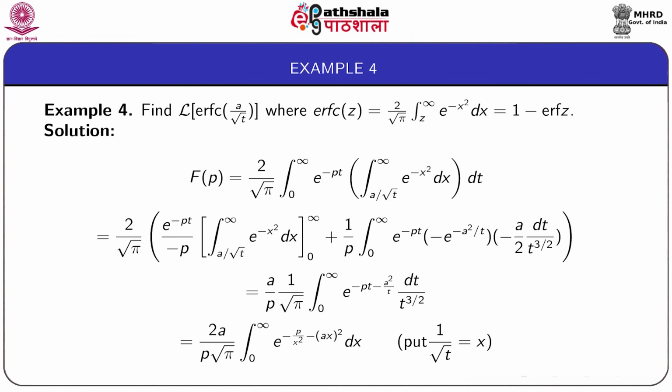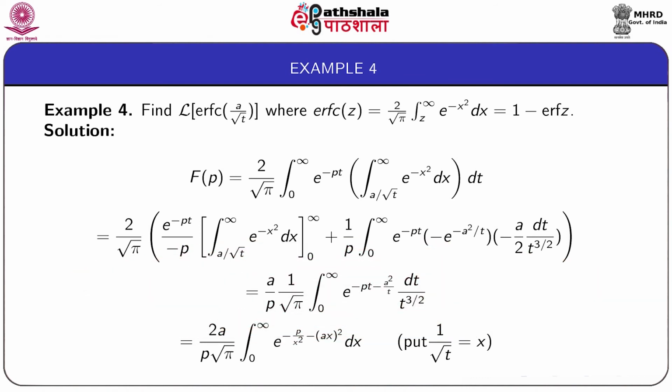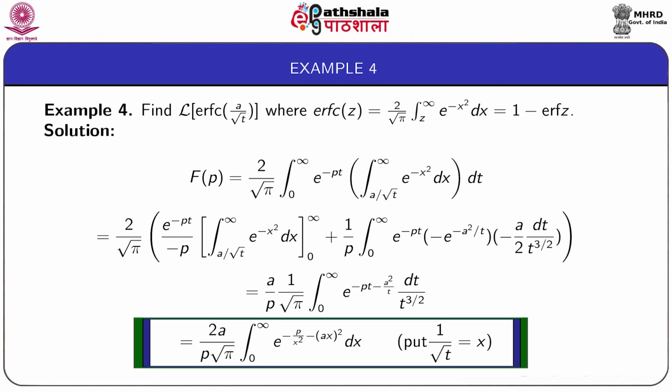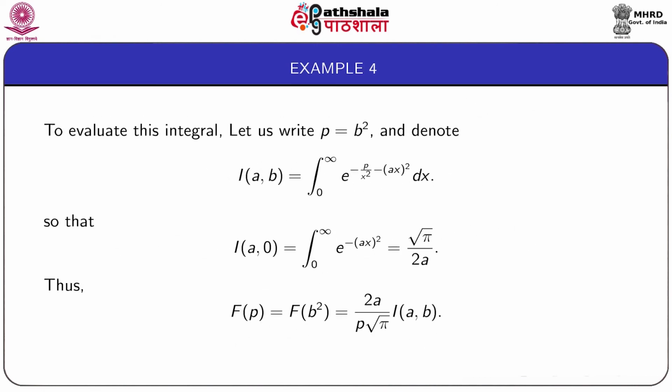The first term tends to 0, so that we get capital F(p) equal to a by p root pi integral from 0 to infinity e to the power minus pt minus a square by t dt by t to the power 3 by 2. Now substituting x equal to 1 by root t, this integral becomes equal to 2a by p root pi integral from 0 to infinity e to the power minus (p by x square) minus (a x) whole square dx. Now we have to evaluate this integral.